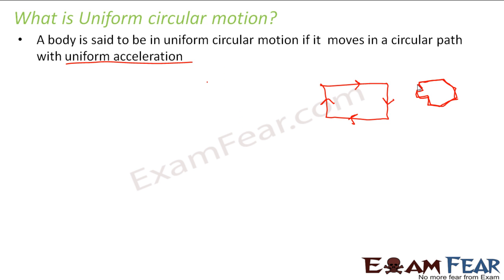Now if you consider a circular path, what happens in case of a circular path? At every point, your velocity changes its direction. That means your velocity is always changing with time, and that is why we say that the body has a uniform acceleration, right? So throughout the entire circumference, the velocity keeps on changing its direction, and we say that the velocity uniformly changes with time, and thus the body has uniform acceleration. So such a body is said to be in uniform circular motion.